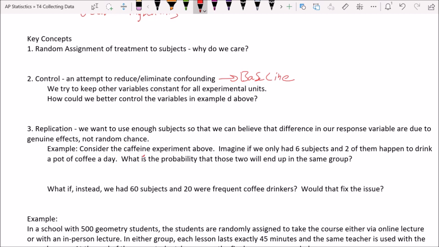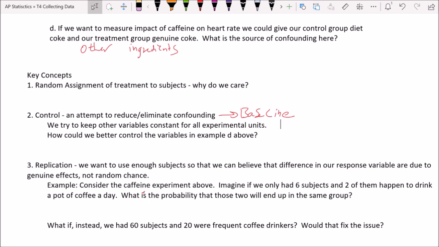Okay, so what could we do instead to improve that? And when it says D above, that's referring to Coca-Cola versus Diet Coke. So what could we do that would be better? Well, we could use a caffeine pill, for one thing, versus placebo. That would be better, and only one active ingredient. What else could we do? We could do coffee versus decaf coffee. And decaf coffee still has some caffeine in it, so that's actually not an excellent solution, but it would be better than having all the sugar in there and that having the confounding effect. So that's just a couple really quick, easy things we could do that would improve that study.